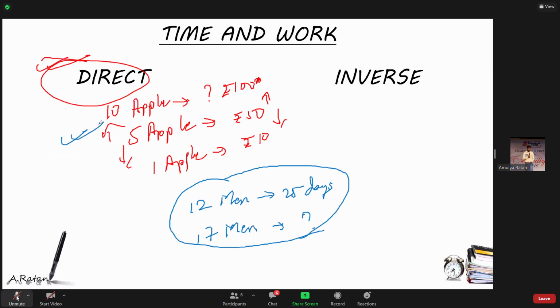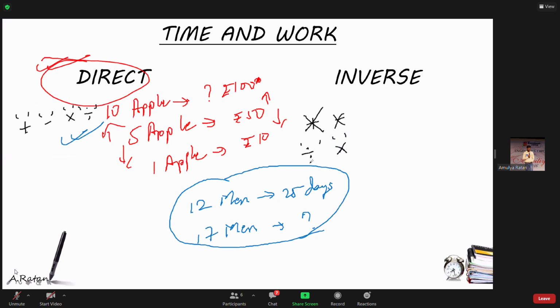Direct proportion. Direct proportion is always easier than inverse proportion, because in direct proportion, all 4 operators will work: addition, subtraction, multiplication, division, all these operators are valid. And let me tell you, in inverse proportion, addition and subtraction are not at all valid. Only division and multiplication are valid.